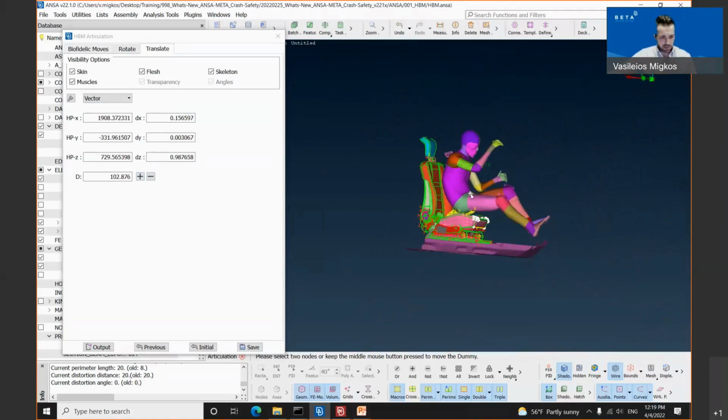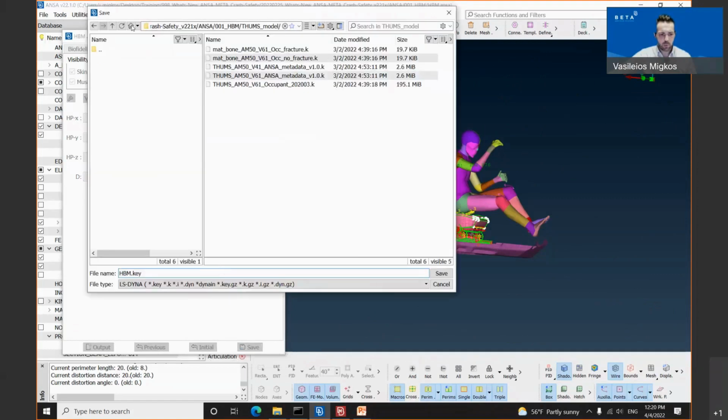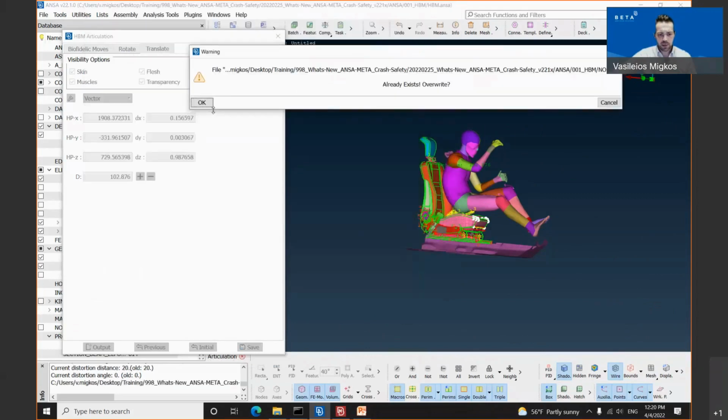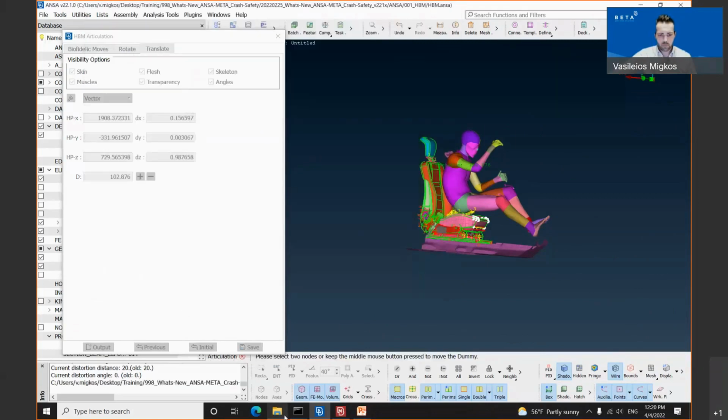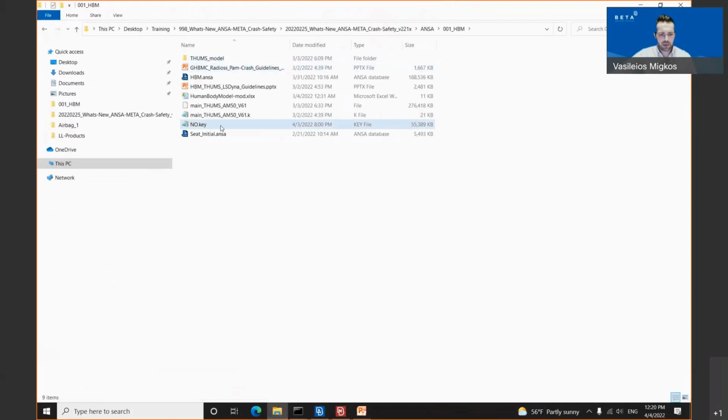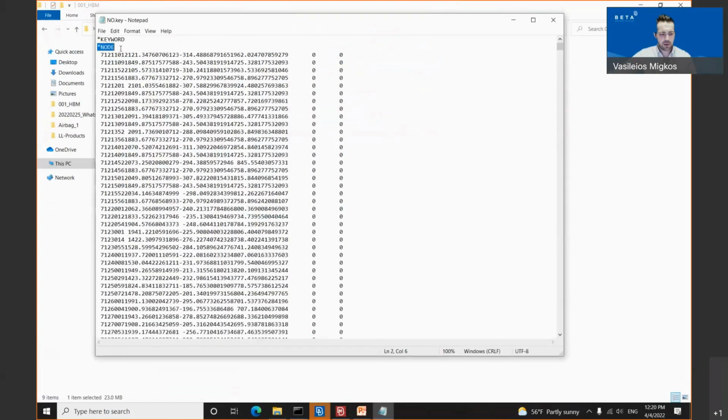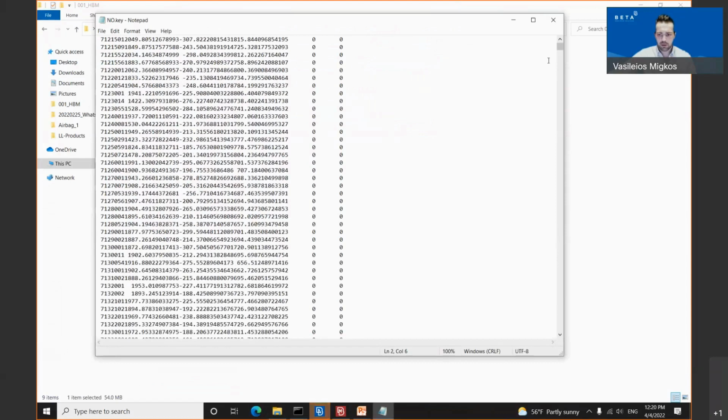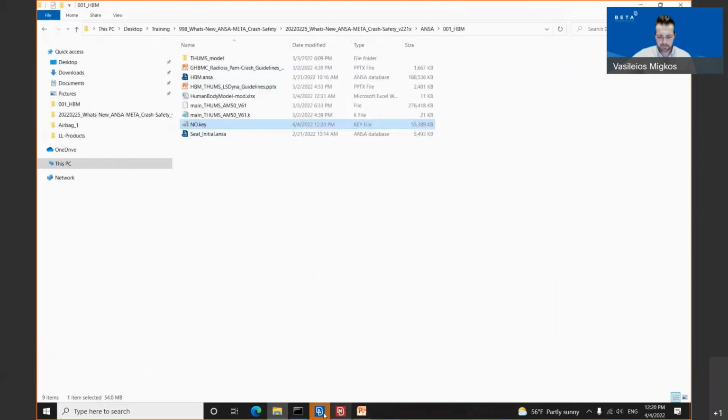The last thing about our human body articulation window are the four buttons which I have mentioned at the beginning, on the bottom of this human body articulation window. There is the option output, and the option output does the following. It saves a *NODE keyword with all the nodes in the new coordinates. Let's save one. We'll use this NO key. We will override this, and we will simply open this file. As you can see, it has saved a *NODE with all the nodes with the new coordinates.